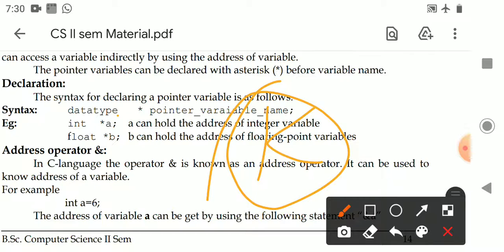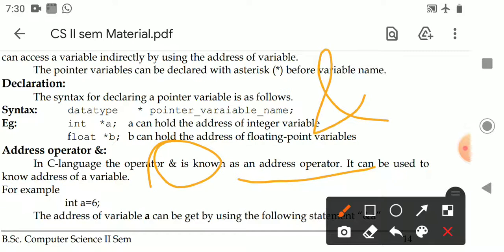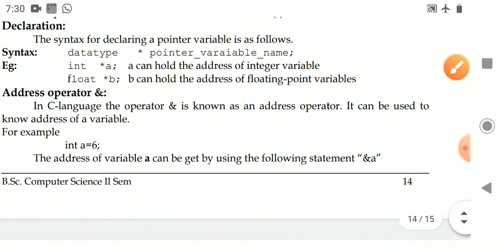The address of a variable can be obtained by using an address operator called ampersand. Here ampersand is known as an address operator. Sir, ampersand is a bitwise operator, right? But actually this operator has two meanings. When used before a variable, that is called an address operator. So it can be used to know the address of a variable.